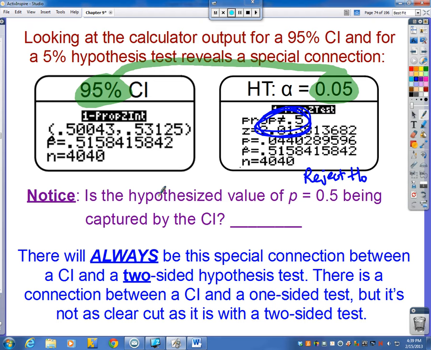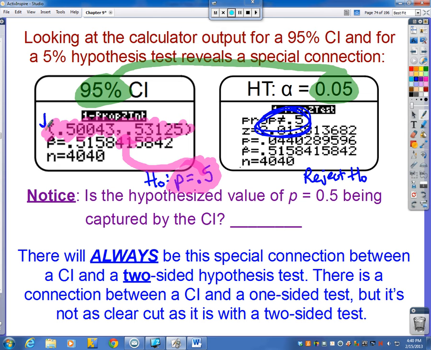Now, what we can do is we can use a confidence interval to reach the same conclusion that we would for a hypothesis test. So our hypothesized value was that p was equal to 50%. And the question you have to ask yourself is, is 50% inside this confidence interval? And you would find out that no, it's not inside there.